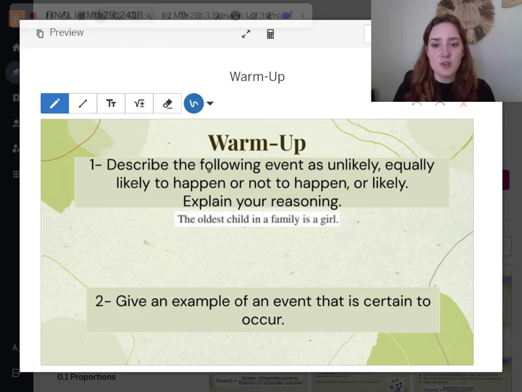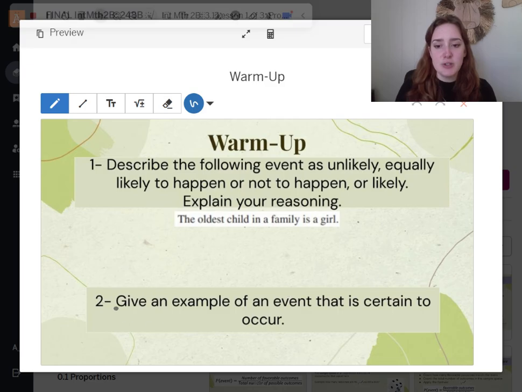So for our warm-up, describe the following event as unlikely, equally likely to happen or not to happen, or likely. What do you think? Is it unlikely to happen, equally likely to happen or not, kind of 50-50, or likely to happen? And then explain your reasoning. You'll want to use the text tool for this one. The statement is: the oldest child in a family is a girl. Is that unlikely to happen, about 50-50, it could happen or not happen, or likely to happen? And then explain your reasoning.